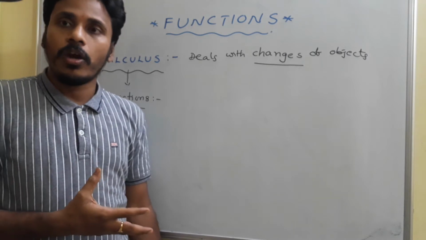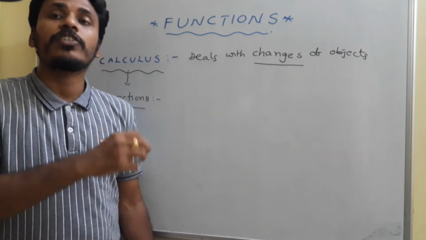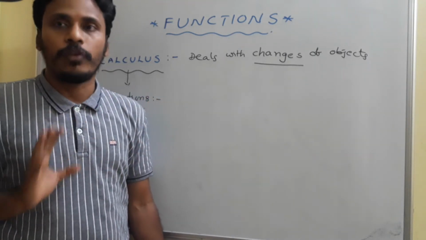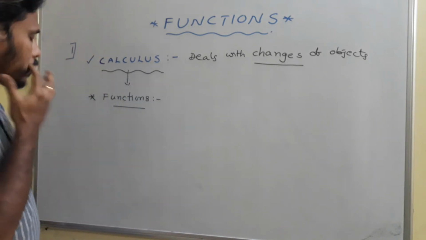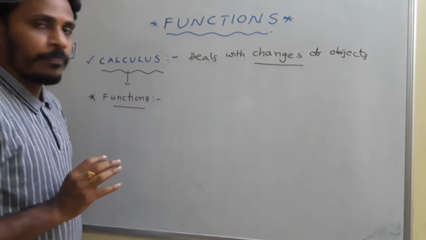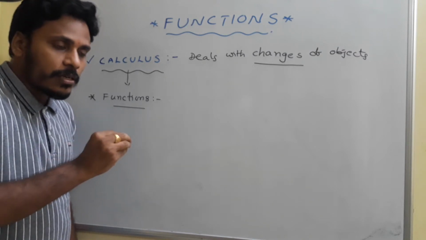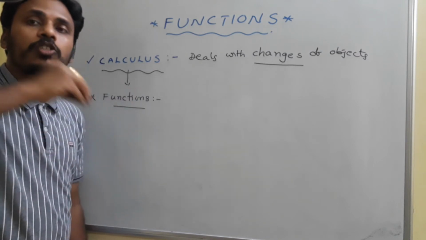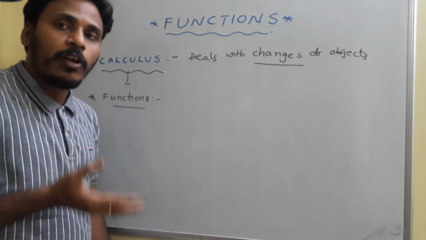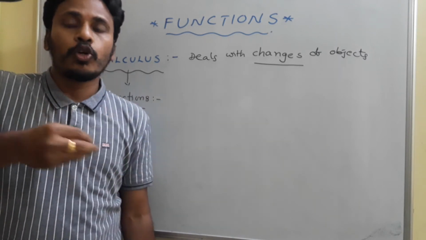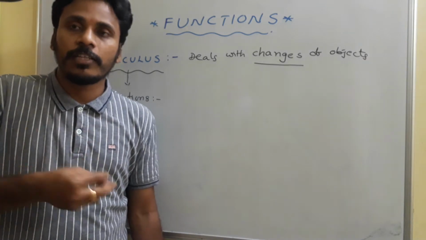It completely deals with changes of objects, anything you take. Function is also one such topic, and if you observe anything, the change happens with respect to the change of the other. For suppose height of the person changes with respect to time, with respect to days, with respect to months.